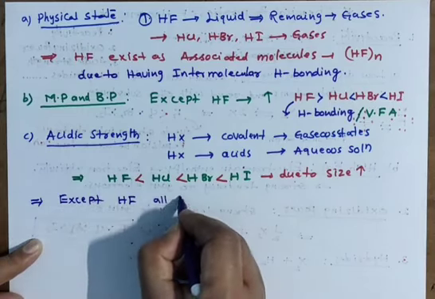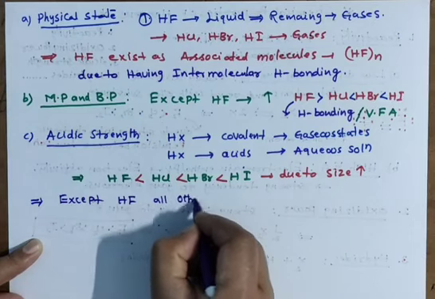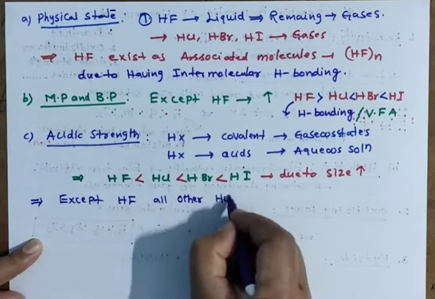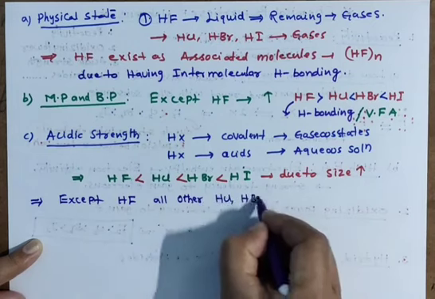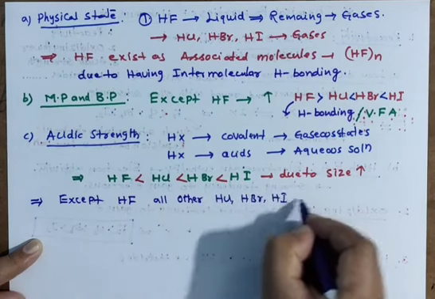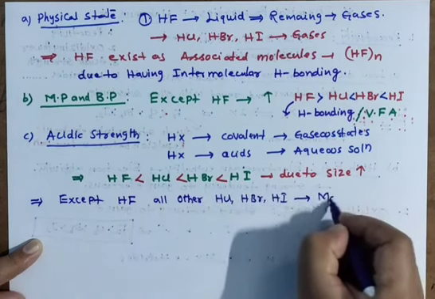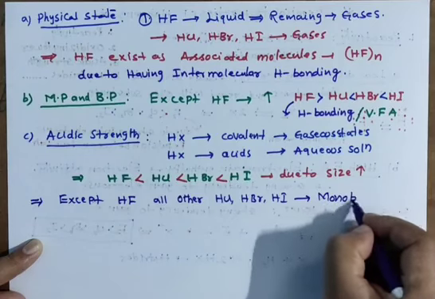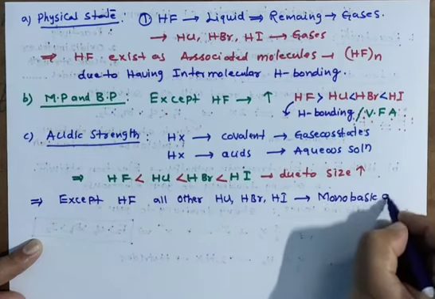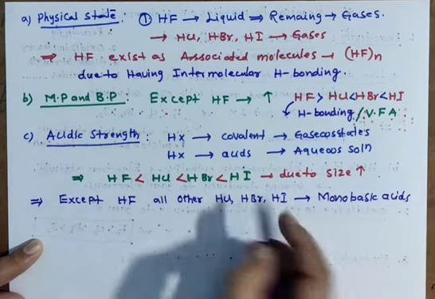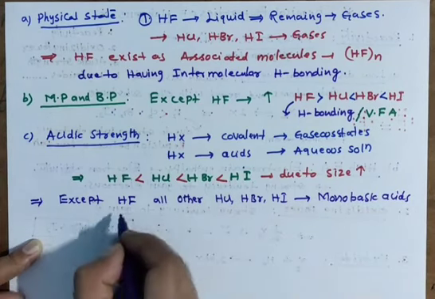and moreover except HF, all other acids, that is HCl, HBr, HI, are monobasic. Remember, very important, monobasic acids, because they have one hydrogen only. But why is HF an exception?